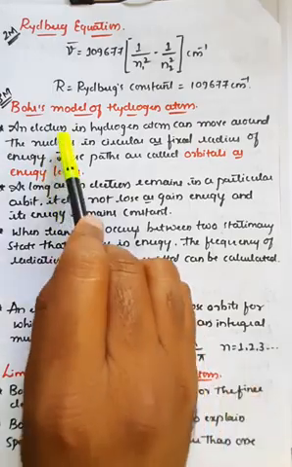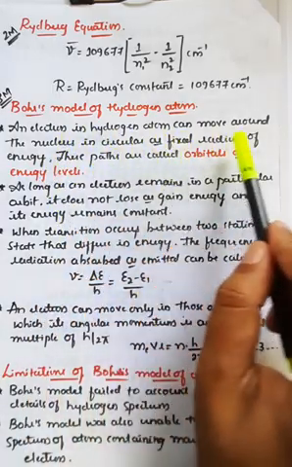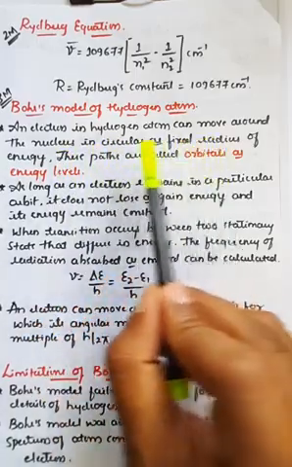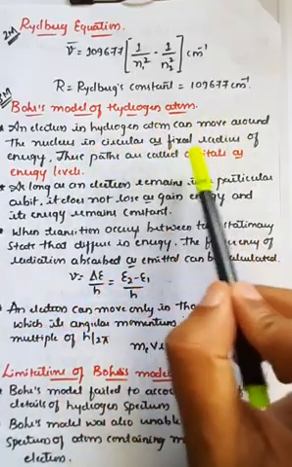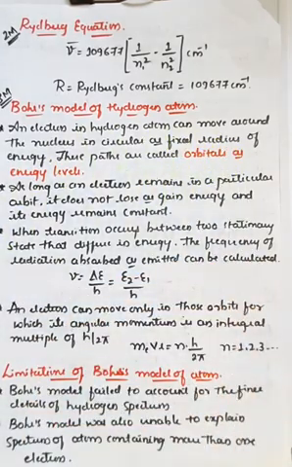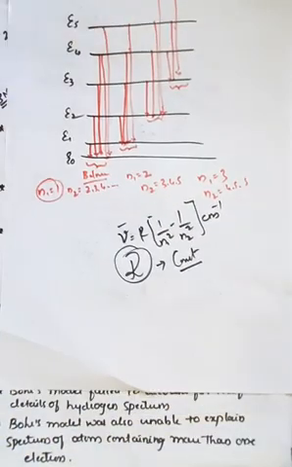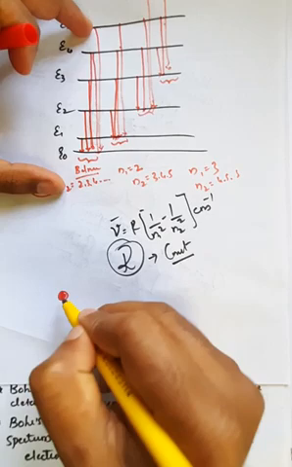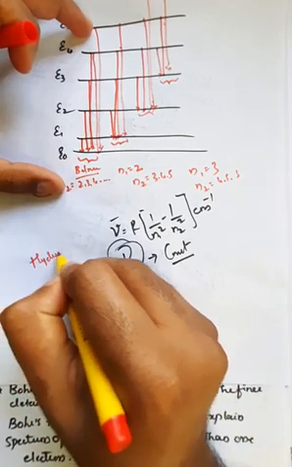The first one is that an electron in a hydrogen atom can move around the nucleus in a circular path of fixed radius and energy. These paths are generally called orbits, or energy levels. If I take this as the nucleus, I'm talking about a hydrogen atom.